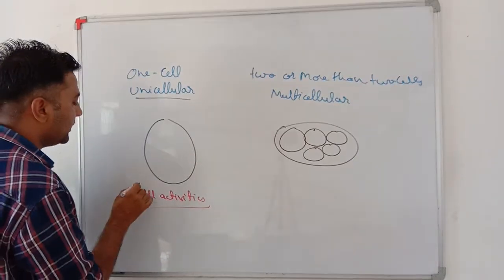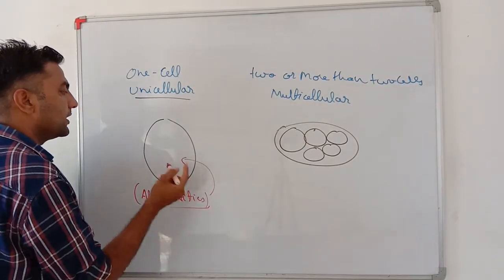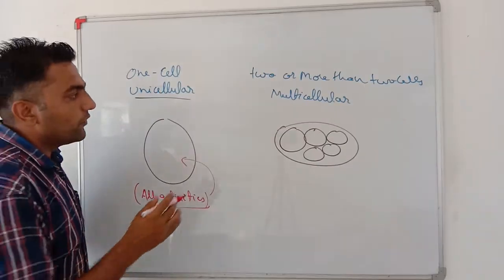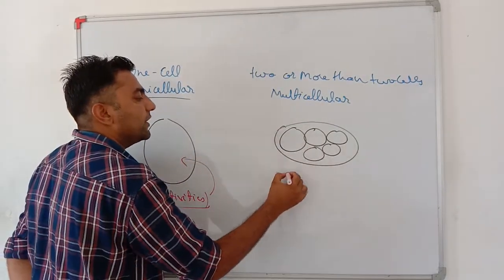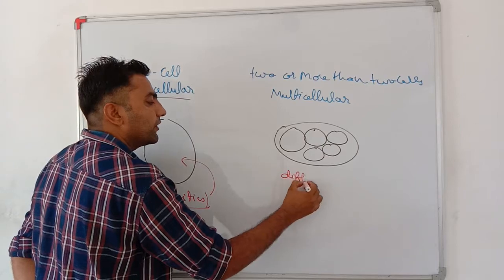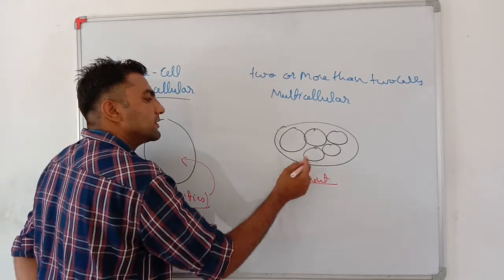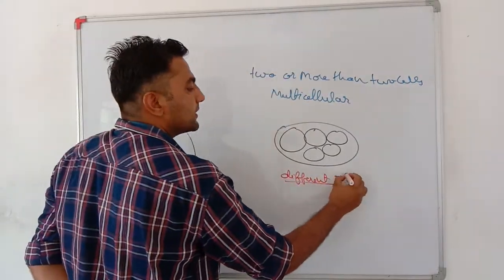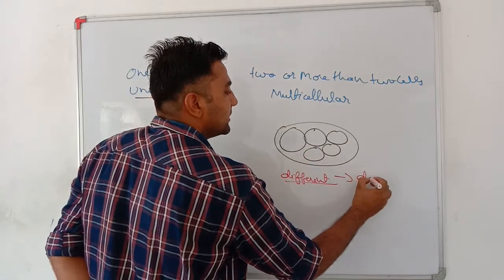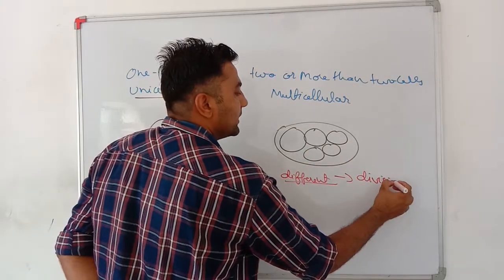In unicellular organisms all the activities are performed by a single cell, whereas in multicellular organisms different activities are performed by different cells. Moreover, in such organisms there is division of labor.